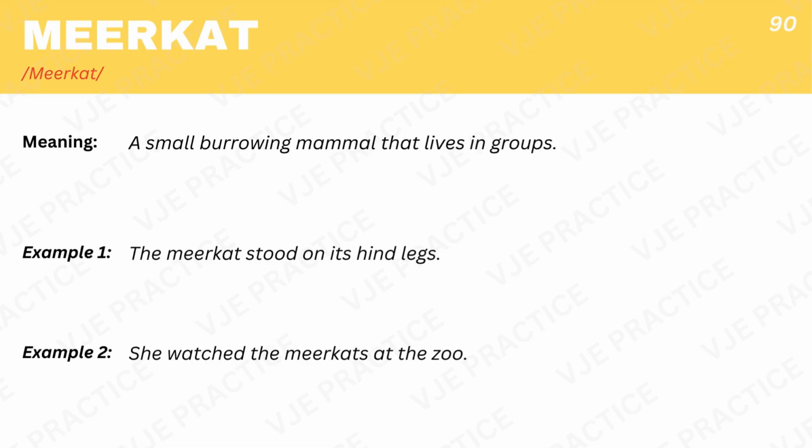Meerkat, a small burrowing mammal that lives in groups. Example 1. The meerkat stood on its hind legs. Example 2. She watched the meerkats at the zoo.